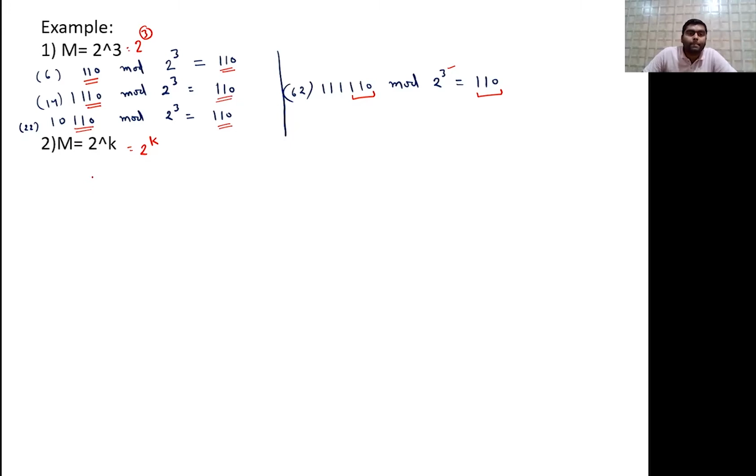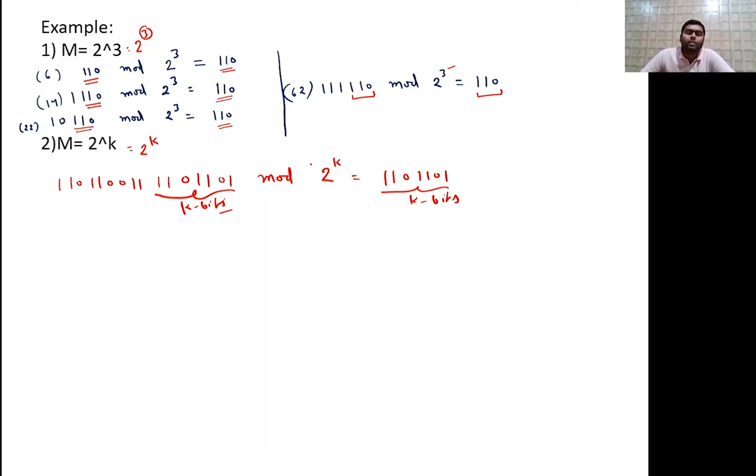Let us suppose here some value 1 1 0 1 1 0 0 1 1, 1 1 0 1 1 0 1 and some mod 2 raised to the power k. Suppose these are the k bits, the ending bits. So what will our result be? The result will be the same, only 1 1 0 1 1 0 1. So the result will be only the k bits.